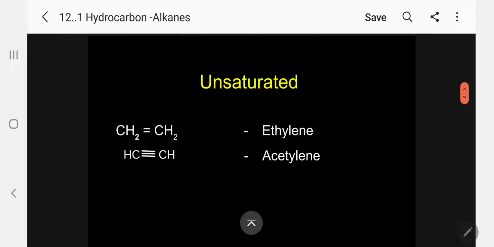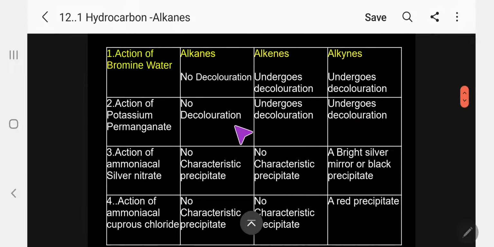Now, the structures for this: ethylene, unsaturated, and acetylene, unsaturated; alkene and alkyne. Even though I have given this as the test for differentiation of alkane, alkene and alkynes, let me repeat, this is the most important.